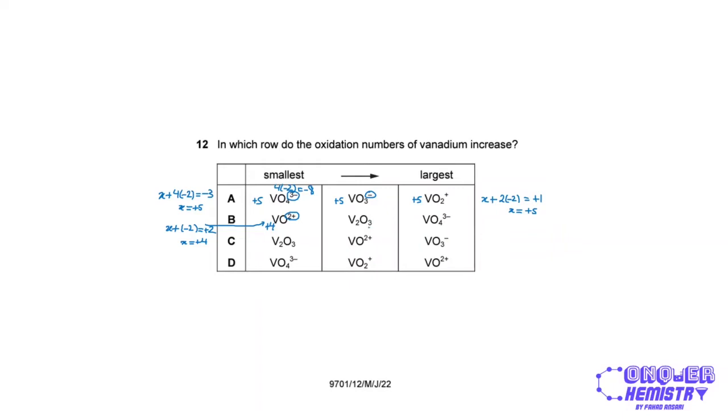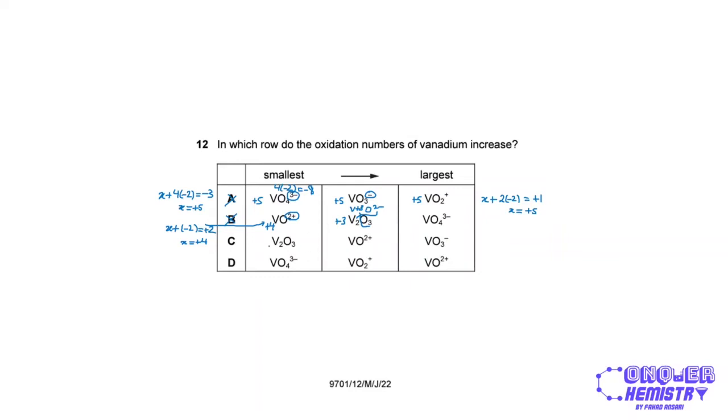If I apply the reverse crisscross method, I have V and I have O. Oxygen we know has a -2 oxidation state, and vanadium in this case would then have +3. So over here I don't even need to go further, because it says that we need to increase the oxidation state. Over here it's decreasing, so this is going to be incorrect as well. So both first 2 options are incorrect.